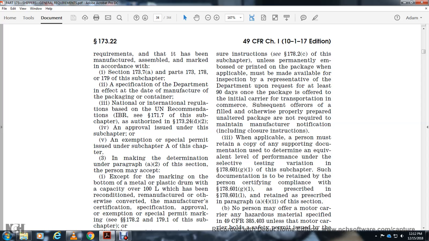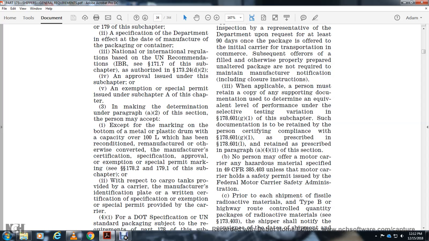for initial carriage in transportation in commerce. A subsequent offer to fill an otherwise properly prepared and unaltered package does not require the person to maintain the manufacturer's notification, including the closure instructions. In addition, the person must retain a copy of the supporting documentation that determines equivalent level of performance under selective testing variation, 178.601(g)(1) of this subchapter. Documentation is retained by the person certifying compliance with 178.601(g)(1), as prescribed in 178.601(l), and retained as prescribed in paragraph (a)(4)(ii) of this section.